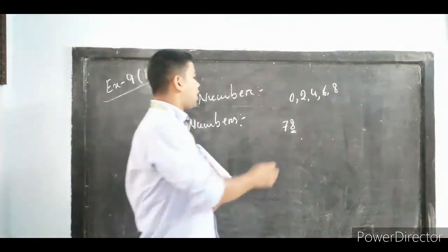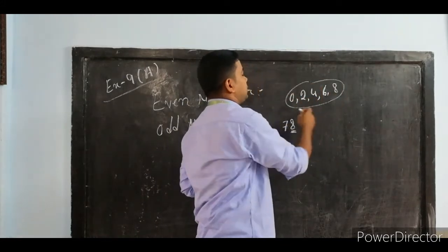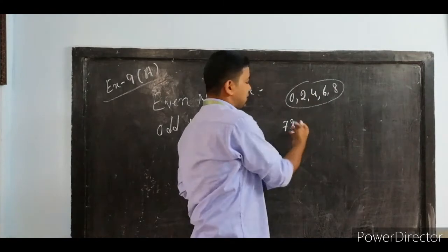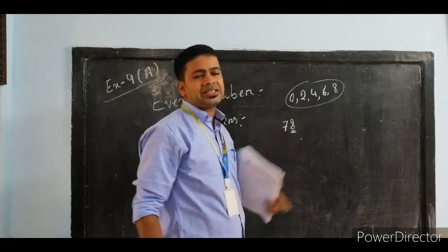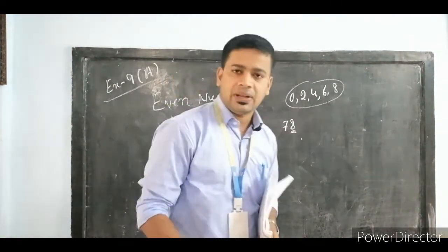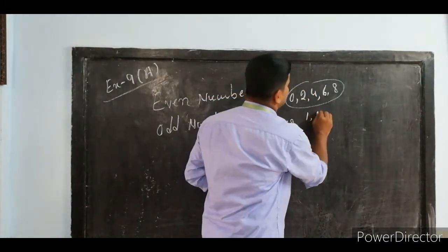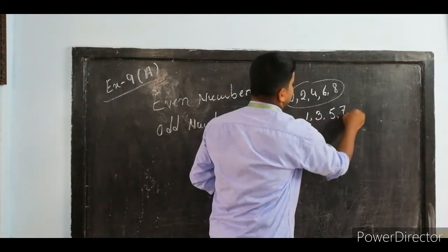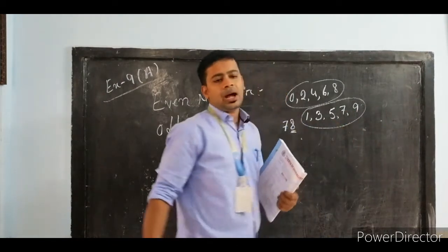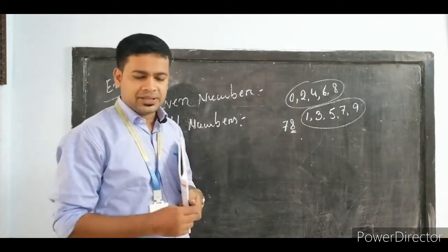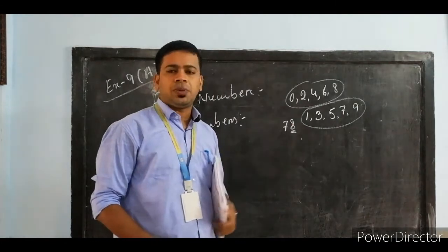So what do we see in the last digit? 8. We remember that 0, 2, 4, 6, 8, if any one of these digits is in the last place of a number, it is said to be an even number. So in 78 the last digit is 8, so 78 is an even number. In the same way, if the last digit is 1, 3, 5, 7, 9, these numbers are odd numbers, since they are not completely divisible by 2 and there will be some remainder.